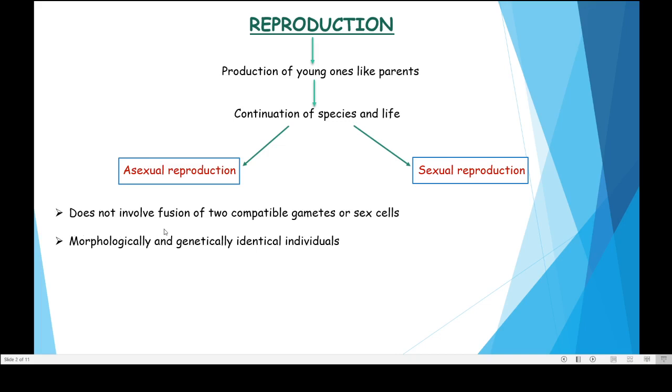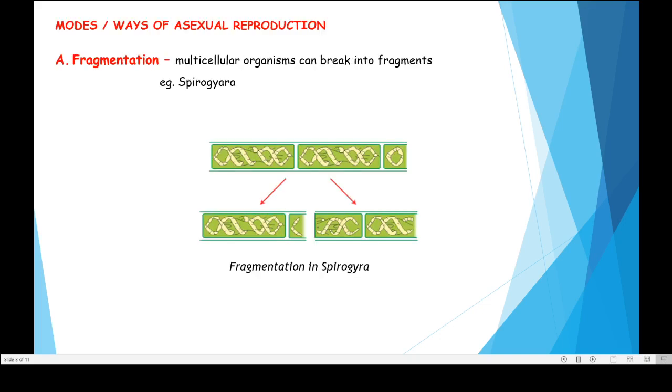Asexual reproduction does not involve fusion of two compatible gametes or sex cells, and the new organisms that we get will be morphologically and genetically identical to each other. Now let us see the modes of asexual reproduction. The first mode is fragmentation. This is an example where one organism directly gives birth to a new organism. Fragmentation generally occurs in multicellular organisms,